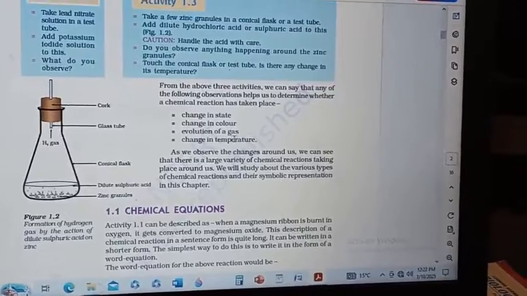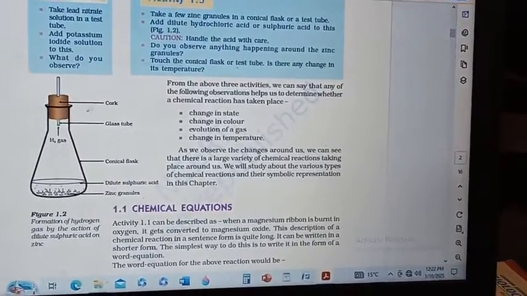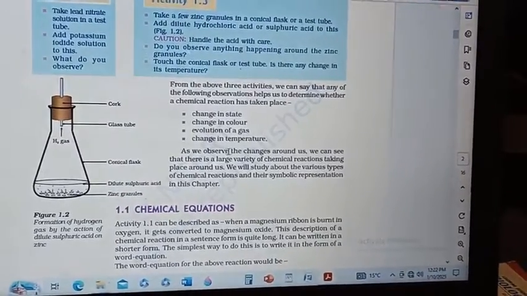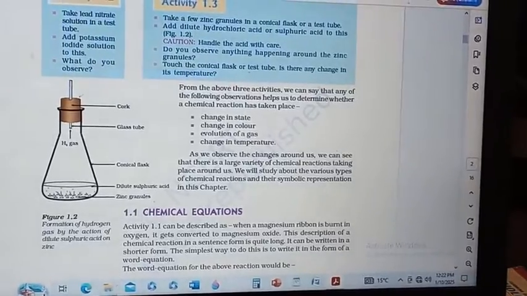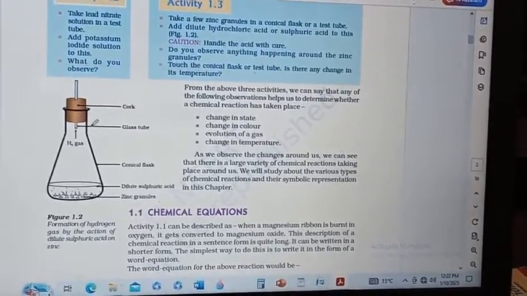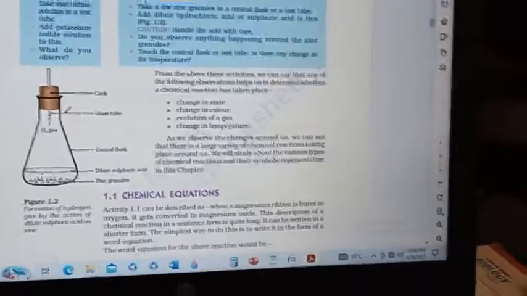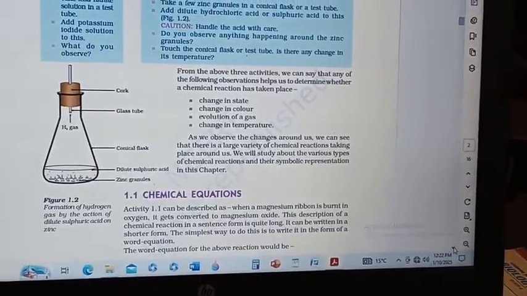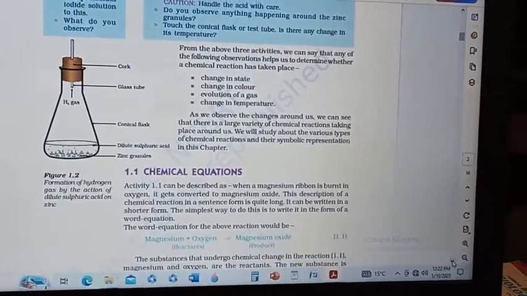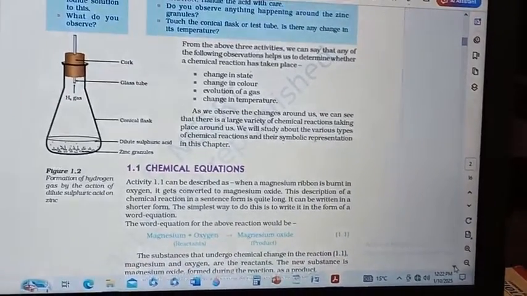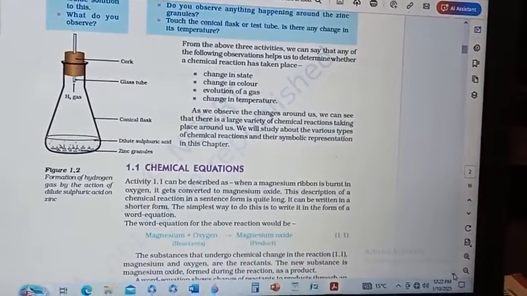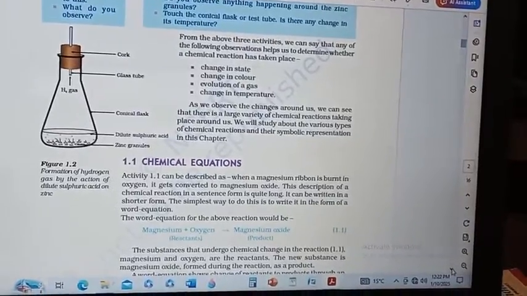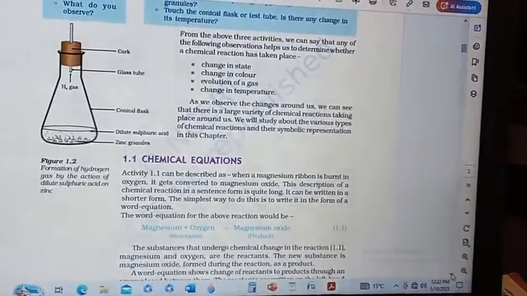Evolution of gases: here H2 gas comes out. Change in the temperature means the flask where we are performing the reaction will also change in temperature. Either it will be higher.